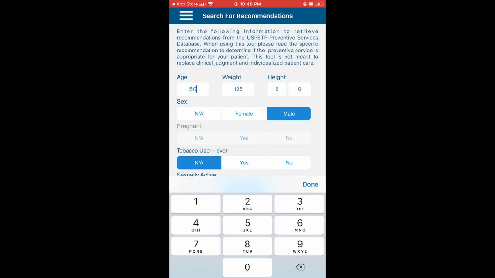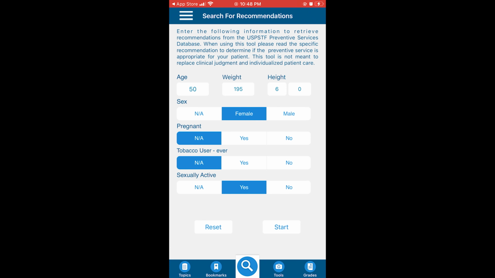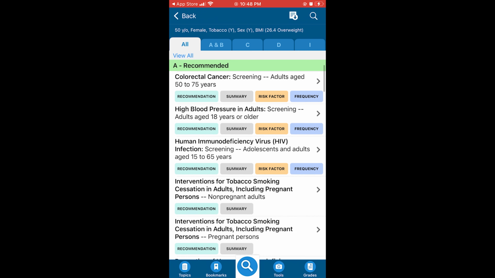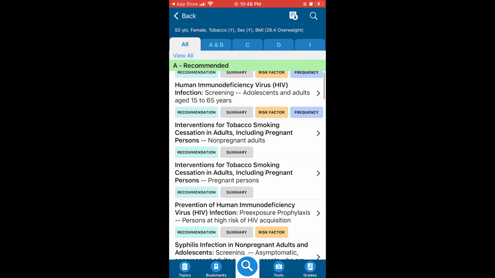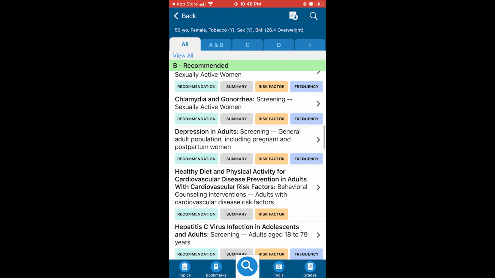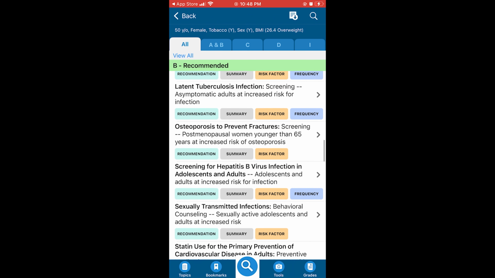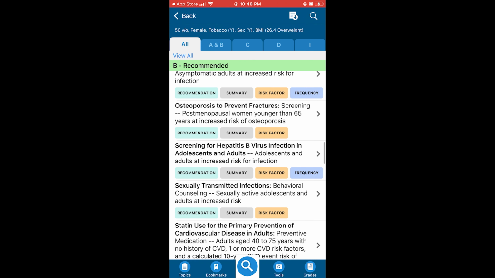So if I make myself a 50-year-old female and say that I smoke, now a whole bunch of things change for me, right? Now there's cervical cancer screenings. Now there's colorectal screenings because I'm over 50 in this hypothetical person. Then you're talking about BRCA screenings, breast cancer screenings, all sorts of things that get added into here, as well as now osteoporosis risk screenings. Lots of things to do there.